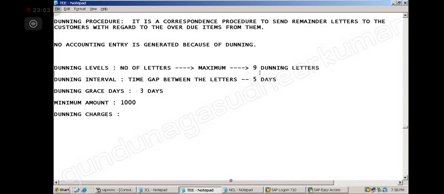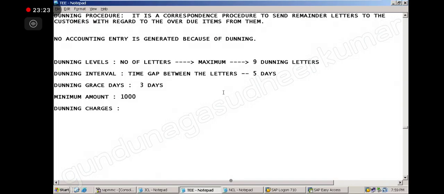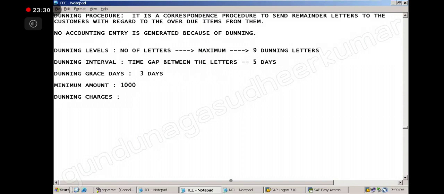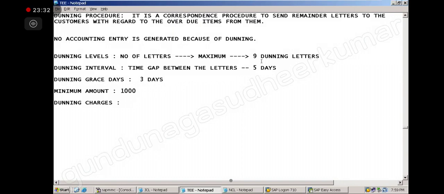If your company is using up to 9 letters, fine. I'm not talking about minimum, only maximum. Below 9 you can have 8, 7, 4, 5, even 1. It's up to you. Maximum is 9, but companies have no patience, so they use 3 Dunning letters. It's a waste of time. It's up to them, whichever is correct for their industry, they will use that.